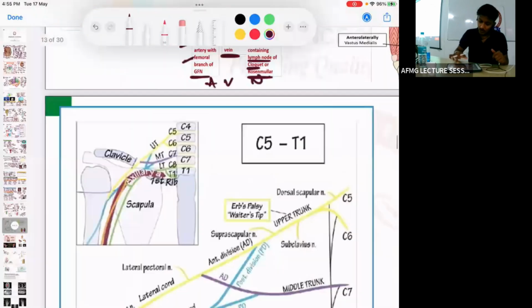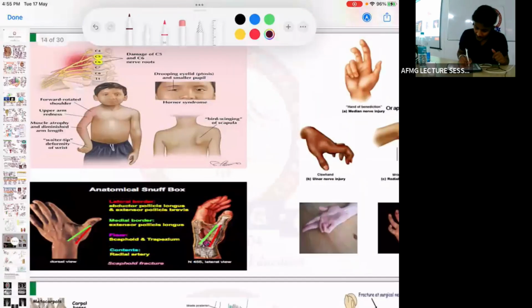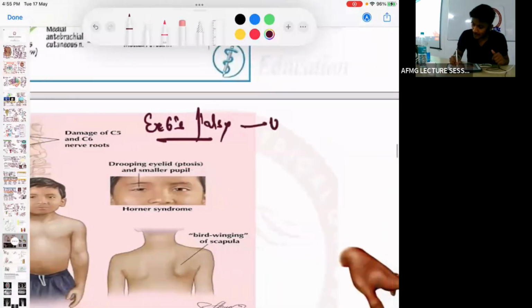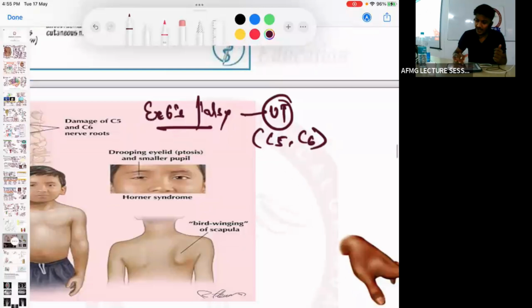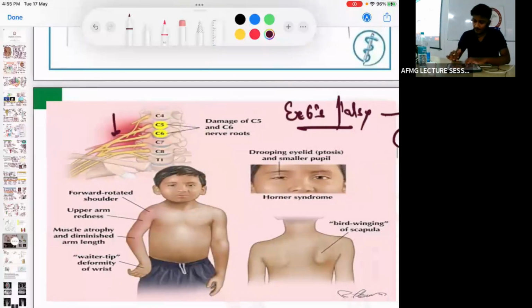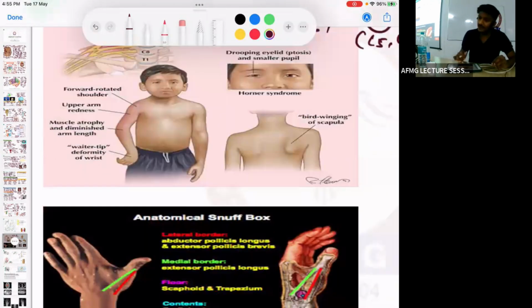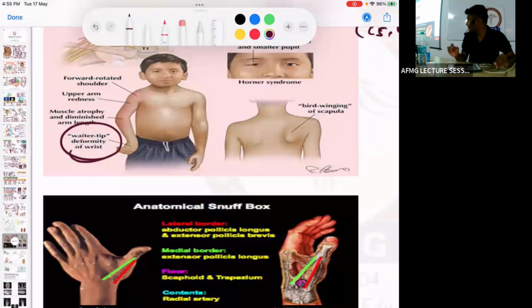Important बात है, मैं पहले कर रहा हूँ. If there is injury to the upper trunk of the brachial plexus, it causes which deformity? Which nerve roots? C5, C6. What is the attitude of the limb? Adducted, internally rotated, and flexion at the wrist. This is called which deformity? Waiter tip deformity, also known as policeman tip deformity.